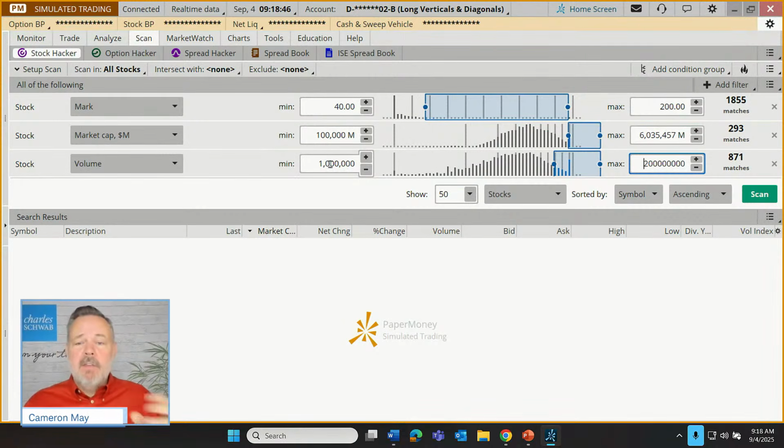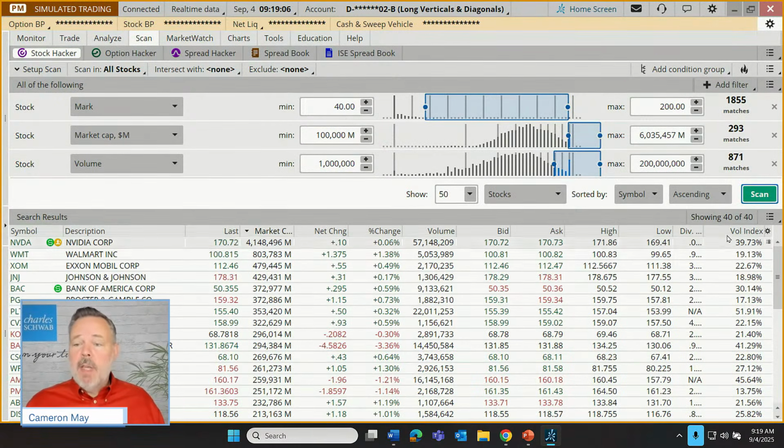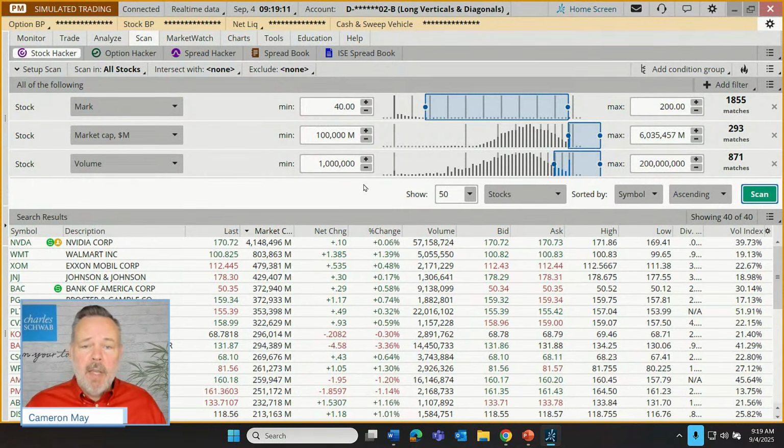So we're looking for stocks on which we're going to be constructing a vertical spread. Price between $40 and $200. They are $100 billion companies or larger, and they have at least 1 million shares traded already today. And as of the recording of this webcast, we're not even 2 hours into trading. Let's click scan and see how many companies we have. And it looks like we have 40. Okay, so out of all of the great big companies out there, there are only 40.